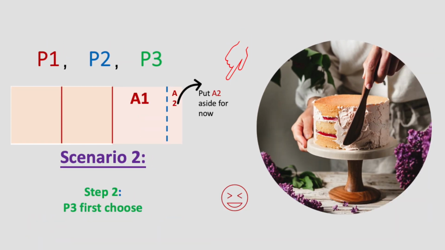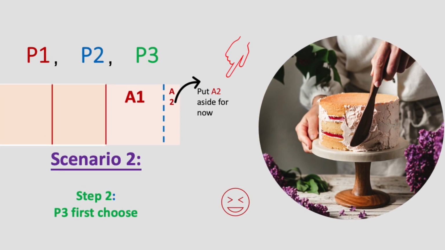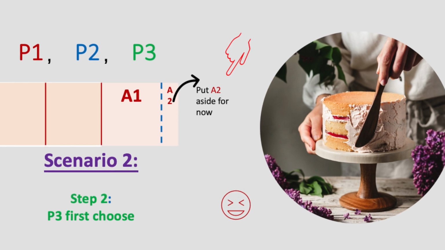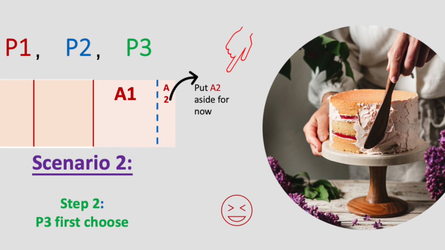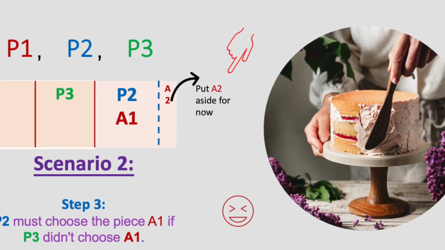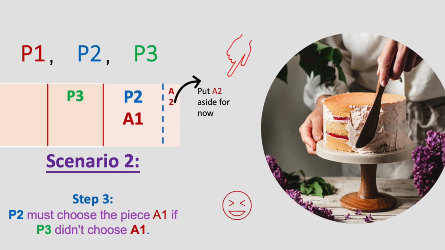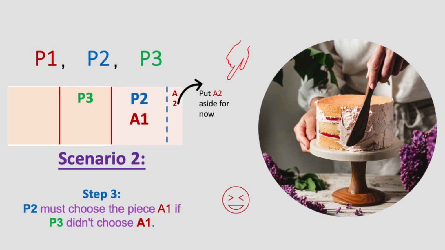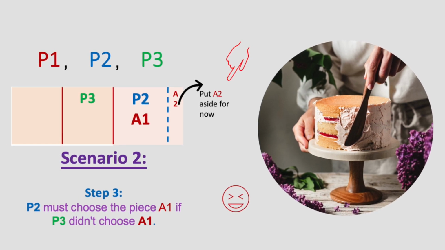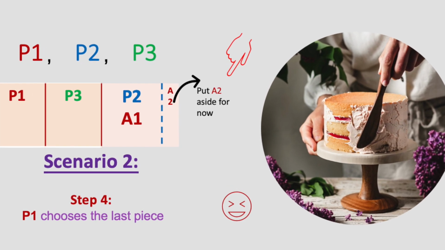Now, since person 1 and person 2 are both cutters, person 3 will now choose a piece among A1 and the other two pieces. Remember, the cutter cannot be the chooser. Now let person 2 choose, but person 2 must choose the piece A1 if person 3 didn't choose A1. Now person 1 would choose the last piece.